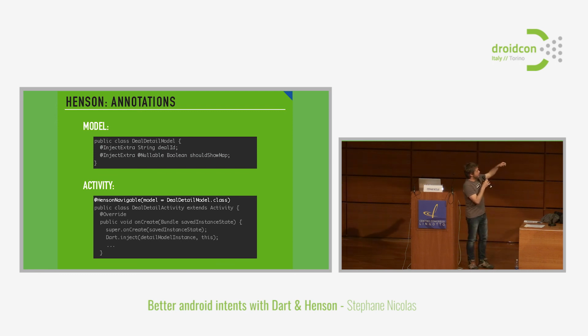So @HensonNavigable, and you specify the name of the model class that you want to use. When the annotation processor reads this @HensonNavigable(model = DealDetailModel.class), then it will generate for the DealDetailActivity a small fluent API including all the fields that are annotated inside the DealDetailModel class. Just very basic, at least simple.